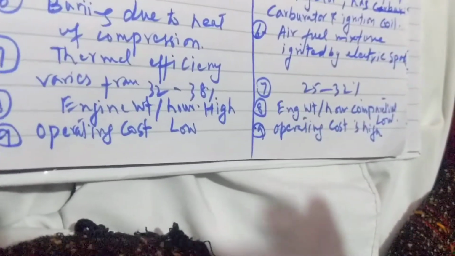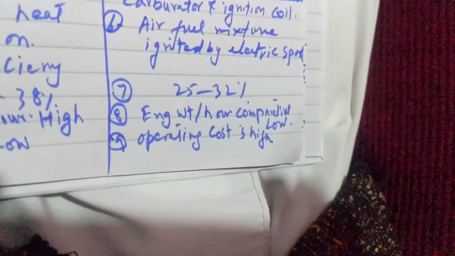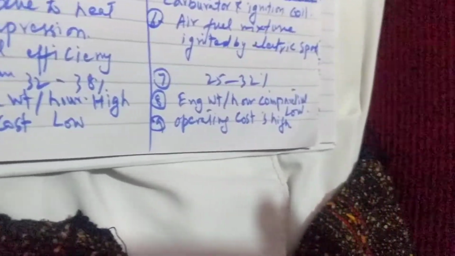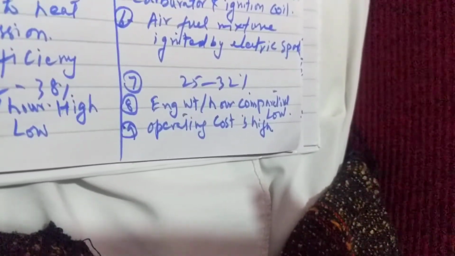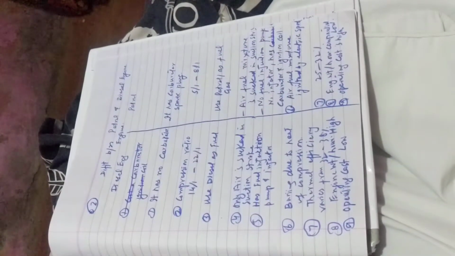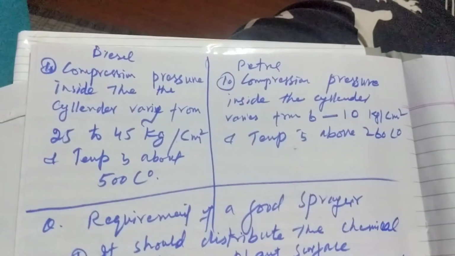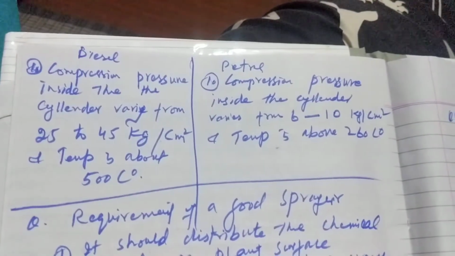In case of diesel engine, engine weight per horsepower is high, whereas in case of petrol engine weight per horsepower is comparatively low. Diesel engine's operating cost is low, whereas the petrol engine operating cost is relatively high. This is the differentiation between the diesel engine and the petrol engine. And the last point, point tenth, in the comparison of the diesel and petrol engine.